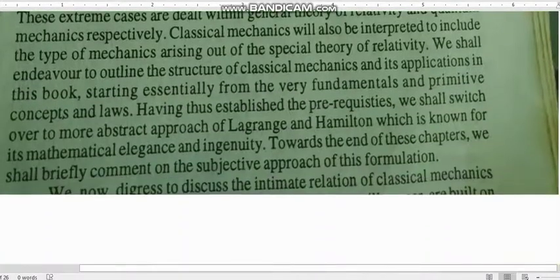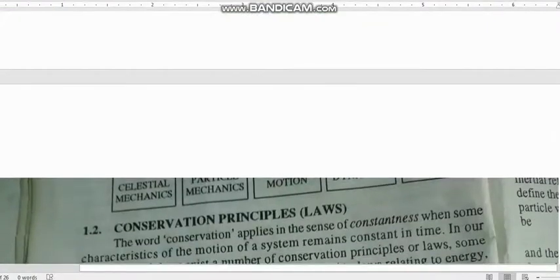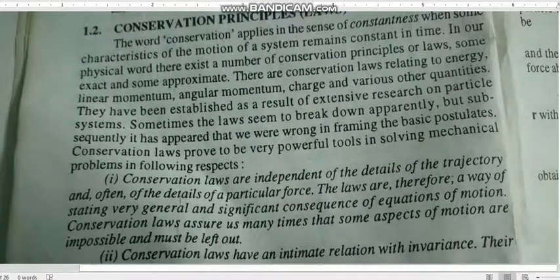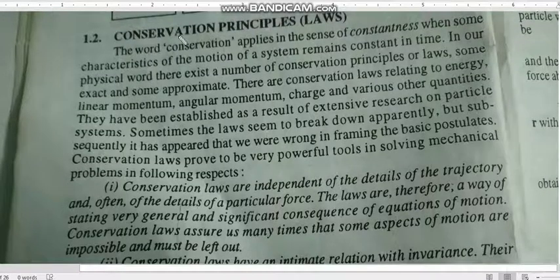Then we will be moving into conservation principle laws. This is a very important 5-mark question. What are the laws of conservation? Or the question can be, what are the conservation principles? Conservation is nothing but constant. The particle should not move. It should be in a constant position.